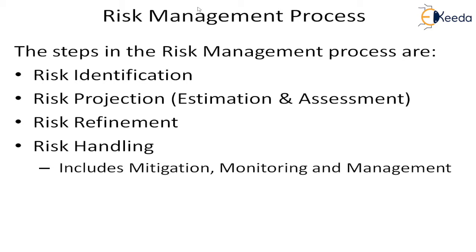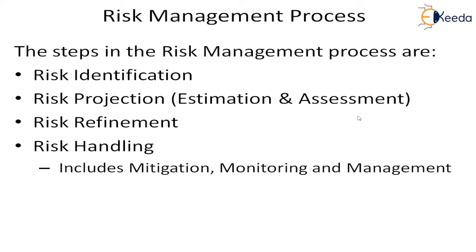Now let us see what the risk management process is, what we actually do in it. As you are aware now, the first step is risk identification. Once we have identified the risk, we have to do a risk projection. That means we have to estimate the damage from that risk, because we have to go to the probability and the impact and determine.